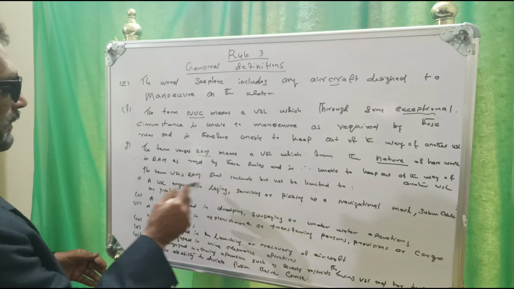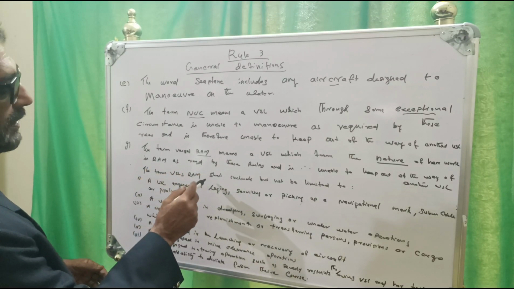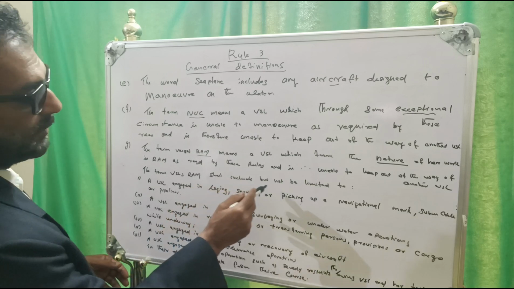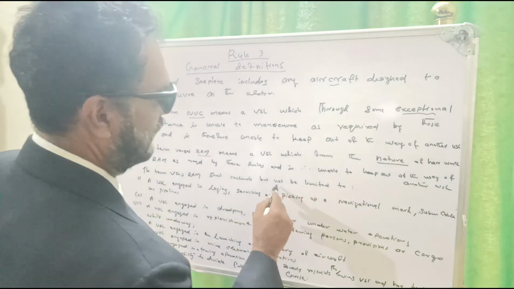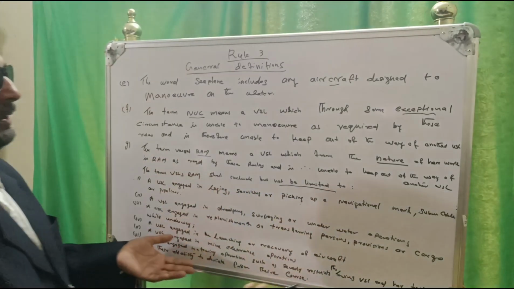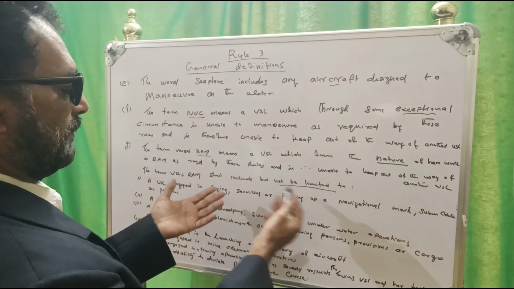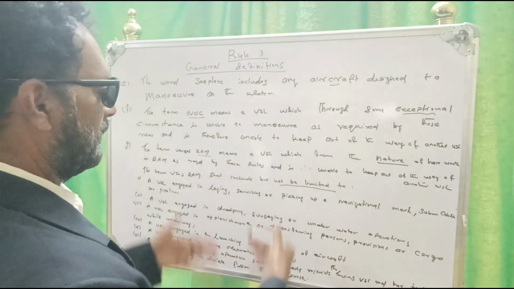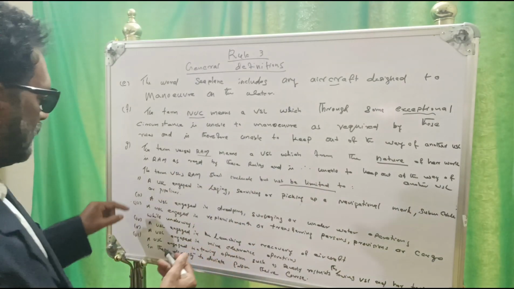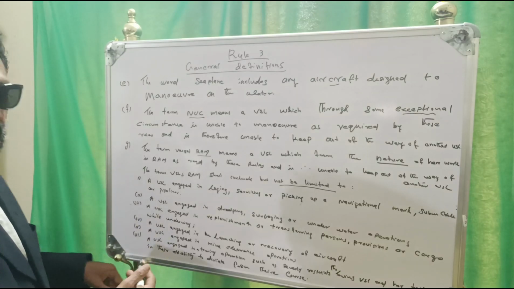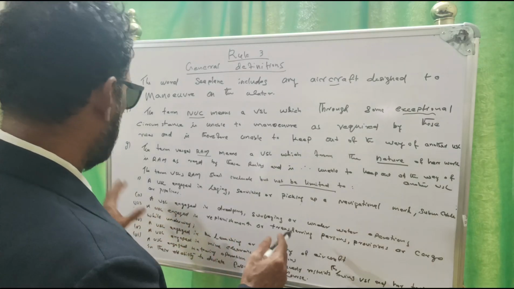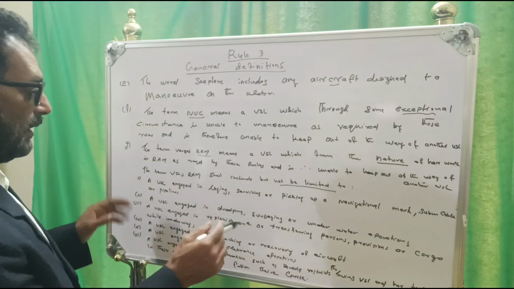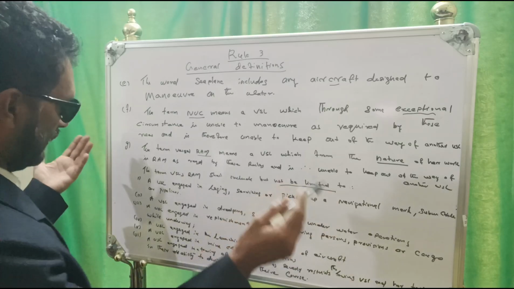The term vessel restricted in ability to maneuver shall include but not be limited to. This is very important. Not be limited to anything, maybe any nature of her work, but some important items are given. How many? 1, 2, 3, 4, 5, 6. Six are given. What are the works? Maybe not limited to anything.